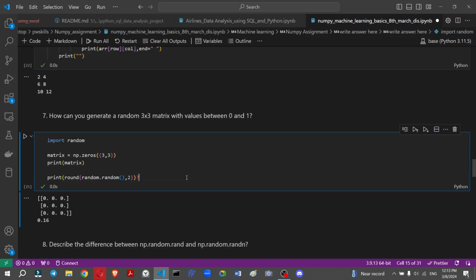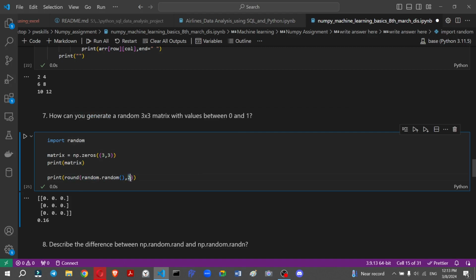Here I just show you how I create the logic. First we create a normal matrix of zeros, 3 by 3. After that we use the round function, and we use the random function to create random numbers from 0 to 1, for example 0.16, this is one random number.